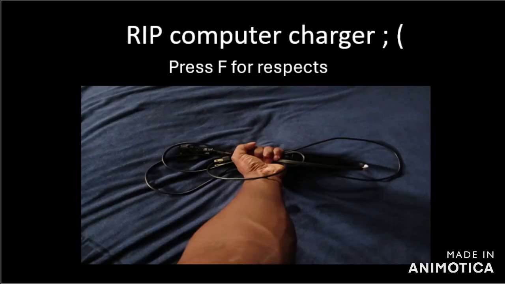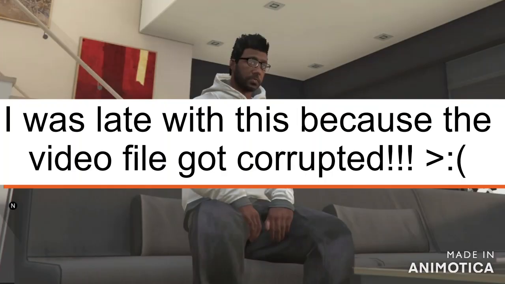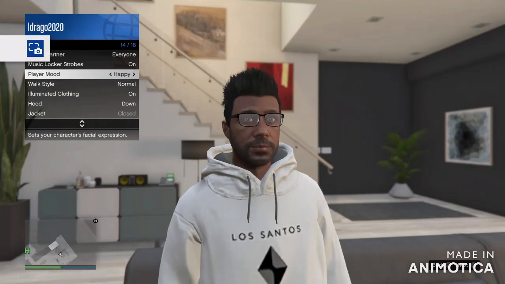Literally. Because none of this would be happening if my computer charger didn't fail. This video would have been Our Realms of Infinite in Size Part 2, and Power Characters in Genshin Impact Part 4 would have been something else entirely. So I just decided to make this Power Characters in Genshin Impact Part 4.